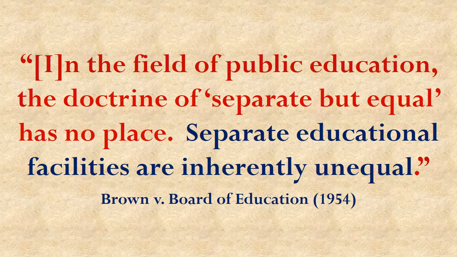The Supreme Court said that in public education, separate educational facilities are inherently unequal. The reason they reached that decision is that they felt that merely separating people by race was effectively labeling one of the races unequal, inferior. And that was recognized by people. And that psychological impact was there no matter how good the schools actually were.